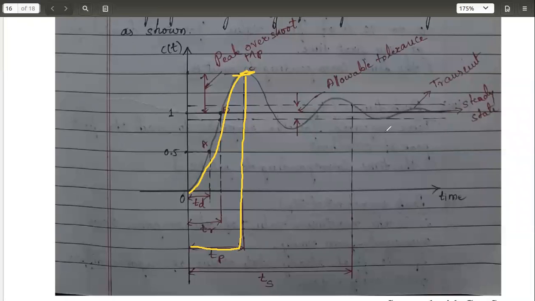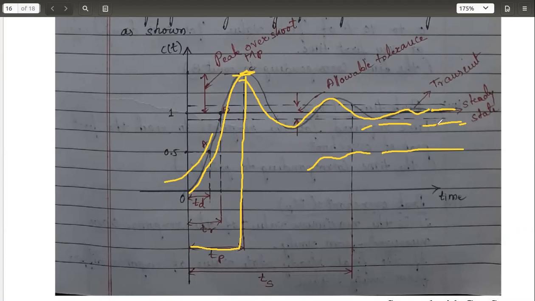So this is TP minus, as the time is extending to infinity, what is happening to your oscillations? As the time is extending to infinity, oscillations will tend to decrease, and the transient response of your system will decrease and attain a steady state value. So obviously when the time extends to infinity, you will get a steady state value.